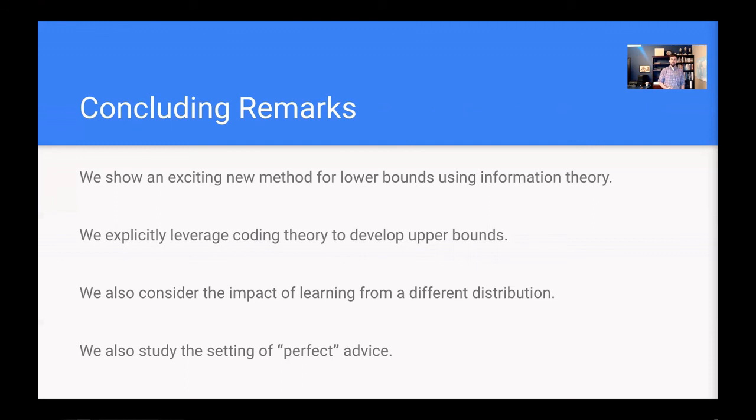And for this setting, we derive, again, both lower and upper bounds with a dependence on the number of bits allowed for the advice. And we explore both deterministic and randomized algorithms for the setting.